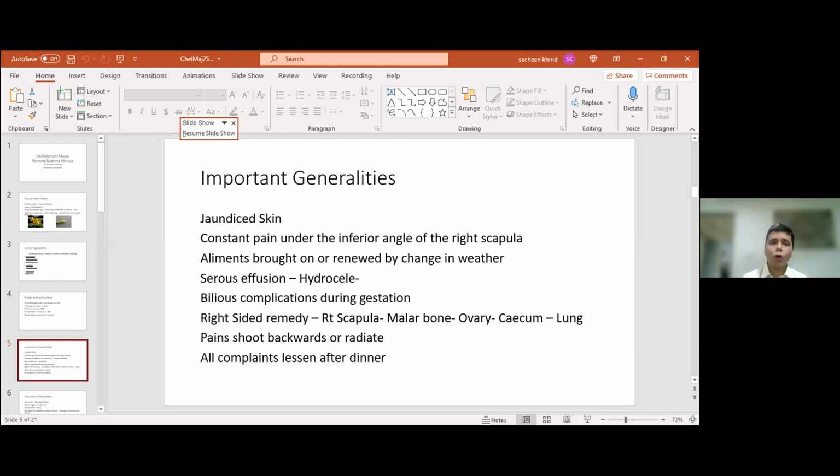So Chelidonium has jaundiced skin. There is a constant pain under the inferior angle of the right scapula. Okay. So I definitely am assuming that we need to be very clear as to the specific locations. Like just now, interestingly, Amit pointed out about the malleolus, and that's given in H.A. Roberts' book. Now, these are gems of homeopathy, which will get lost if we don't read literature.